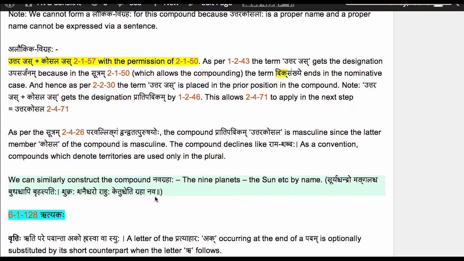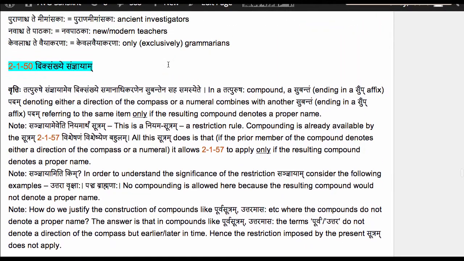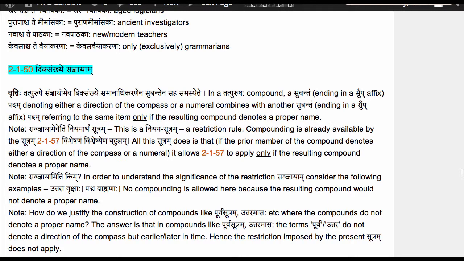So please remember this important sutram. Whenever we have a Samana Adhikarana Tatpurushaha and the prior member of the compound is either a Dikvachaka Shabdaha or a Sankhya Vachaka Shabdaha, then we have to keep in mind this restriction imposed by the Sutram 2150 Dik Sankhye Sanyayam.